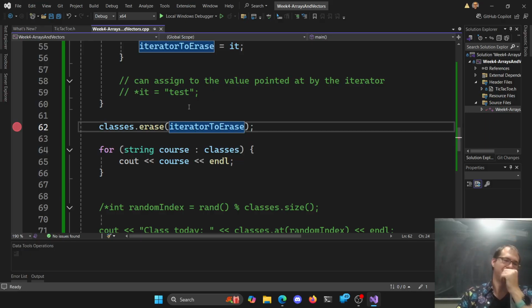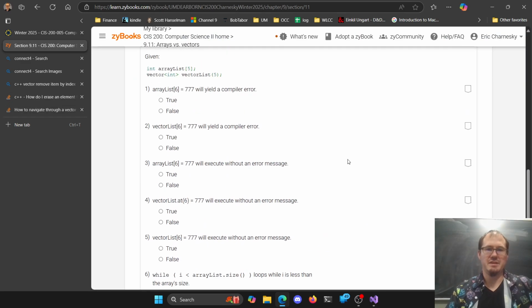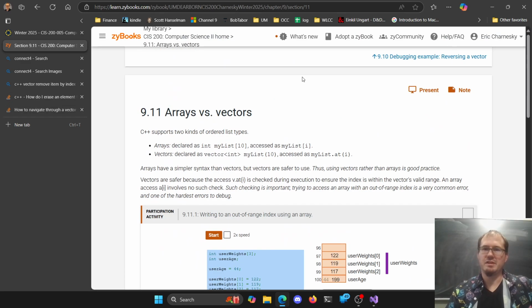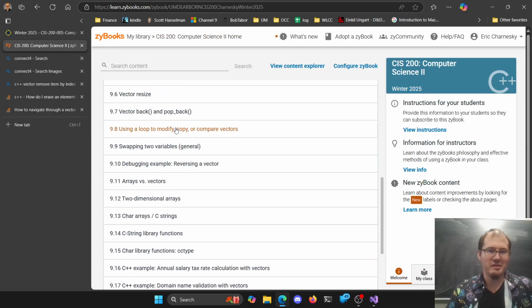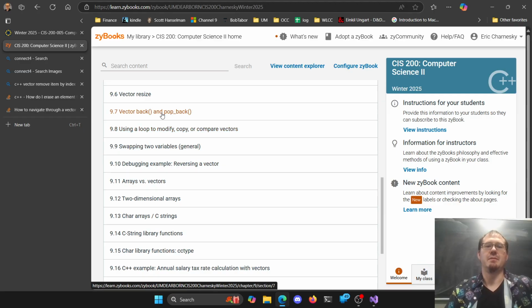Congratulations. Core memory unlocked. So that's our vectors, right? I think that's about all we did with these here then, right? We had a little more vector iterator. Reversing is not exciting. Resizing vectors, sure. The loop, modify, copy, or compare.